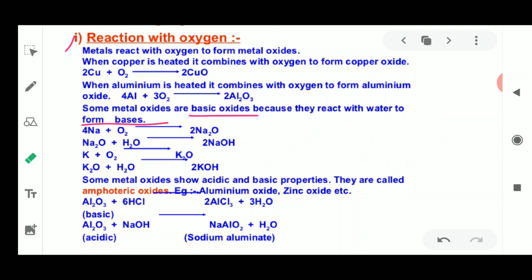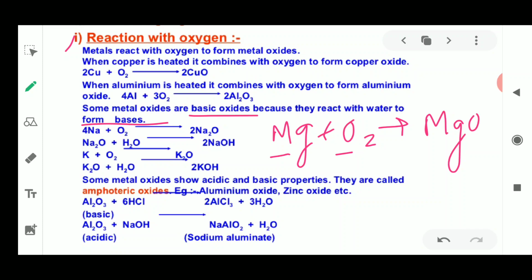It turns red litmus to blue. Now, an example of a basic oxide: when a magnesium ribbon is burnt in oxygen, it combines with oxygen and forms the oxide MgO, magnesium oxide. The magnesium oxide is obtained in the form of ash.